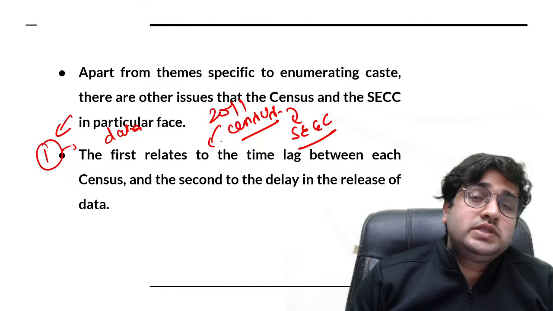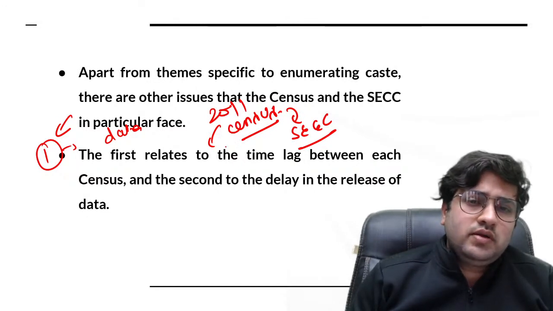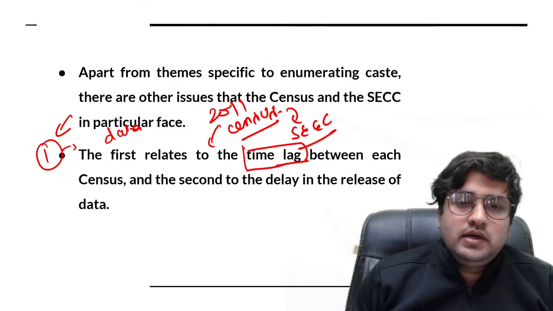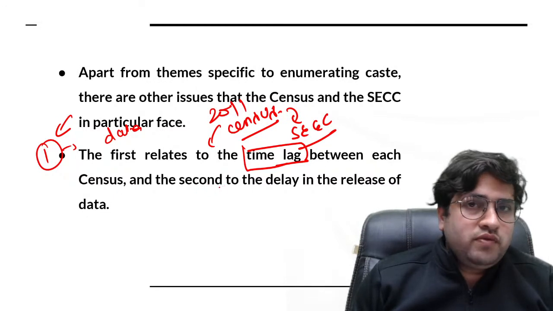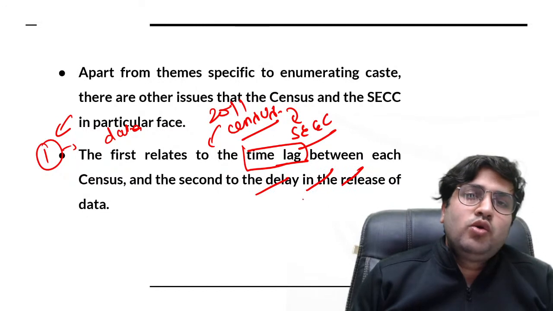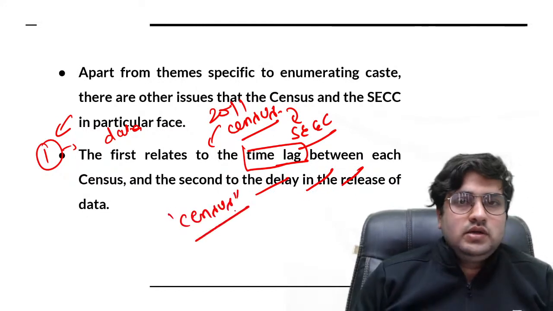Also, the data which is released is not released in a timely manner, so the time lag between each census and the delay in the release of the data need to be understood. These two points need to be considered while doing the census or while releasing the data.